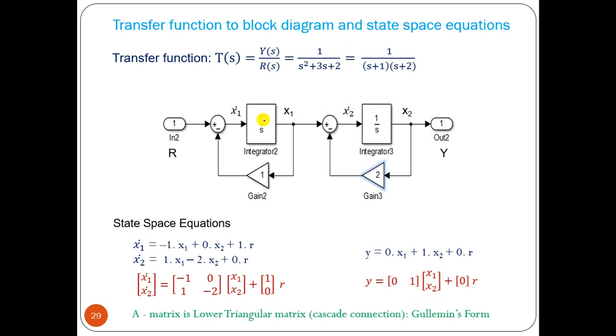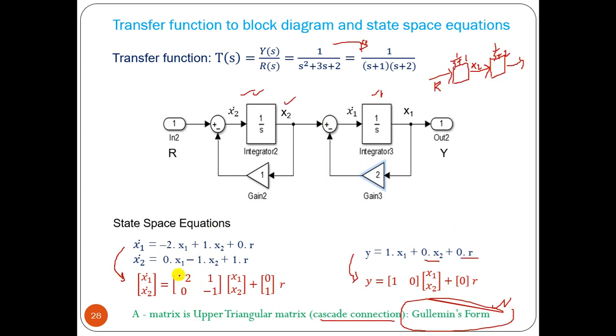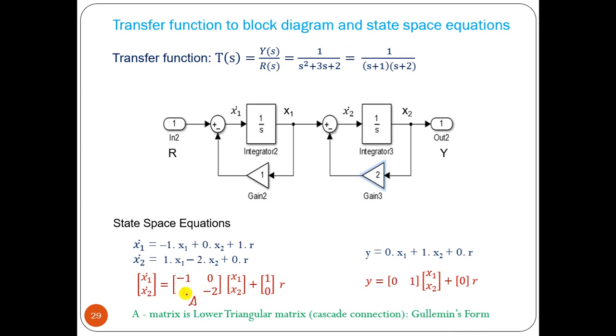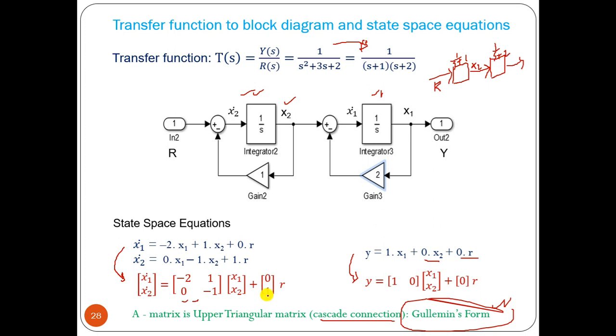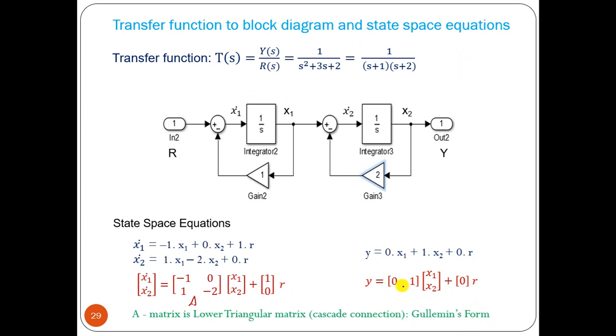Then you can find that this matrix is the 180-degree version of this matrix. This will be minus 1 0 1 minus 2. Instead of 0 1 it should be 1 0, instead of 1 0 it should be 0 1. This is the difference. That is the cascade connection, also called the cascade form.